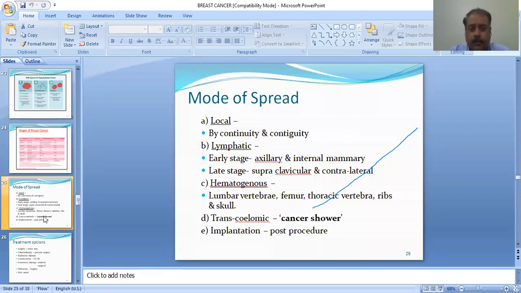Hematogenous or blood-borne spread will reach the lumbar vertebrae, femur, thoracic vertebra, ribs and skull. Transcoelomic spread, which is called a cancer shower, gives pelvic deposits. And implantation is a newer mode of spread which is actually iatrogenic. It is not a natural mode of spread, but one should know that this is also possible. Suppose you have done a core biopsy or true cut, and the tumor which was totally confined inside, you have brought to the surface. So you have actually upstaged the disease. That is what is happening.